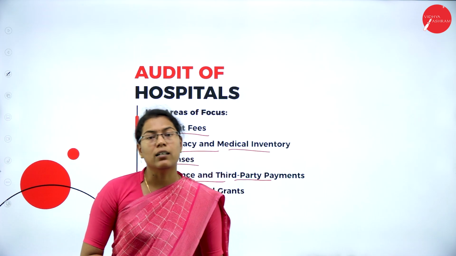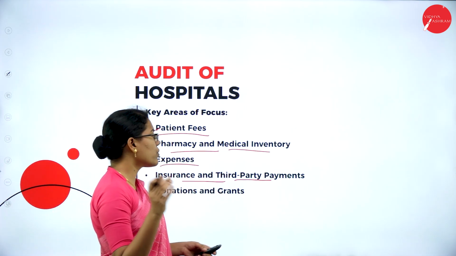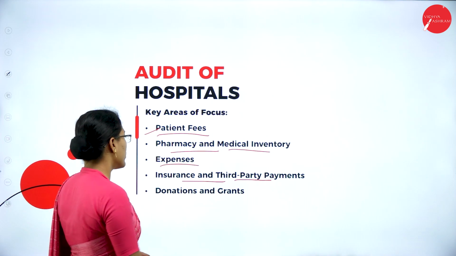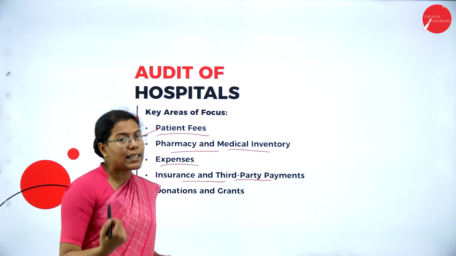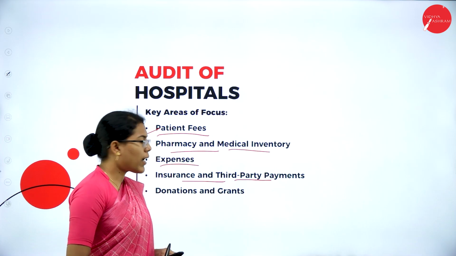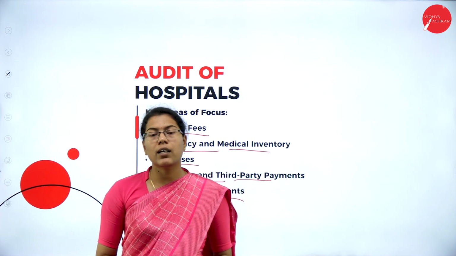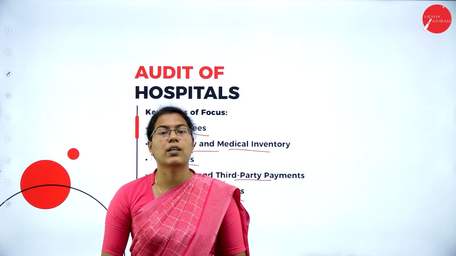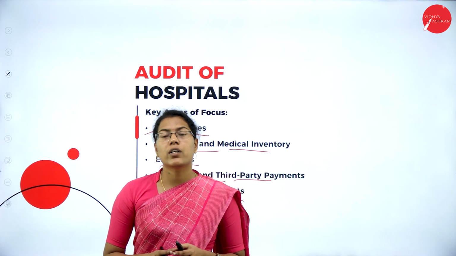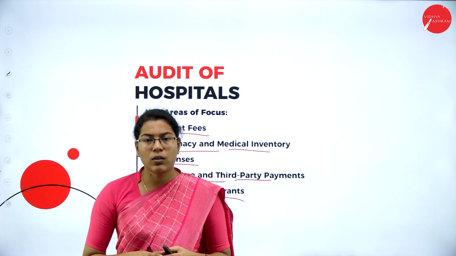Hospitals often deal with insurance companies for their patients' reimbursement. So here the auditor has to concentrate on the insurance companies and the transactions that have happened, and also other payments that have happened. Then the donations and grants, if any. If any other organization or individual has provided any kind of donation and grants to the hospital, that must be verified by the auditor.